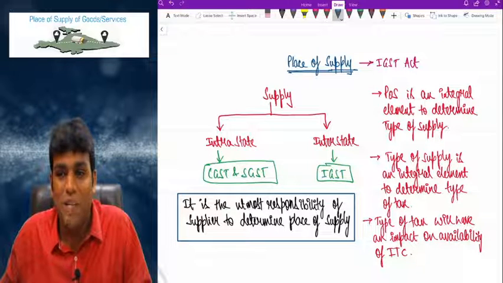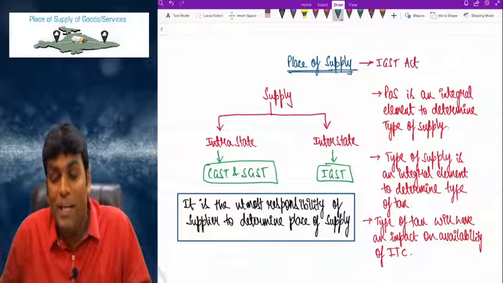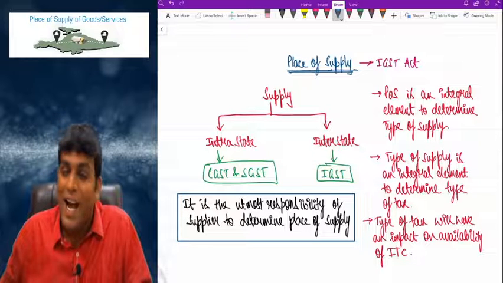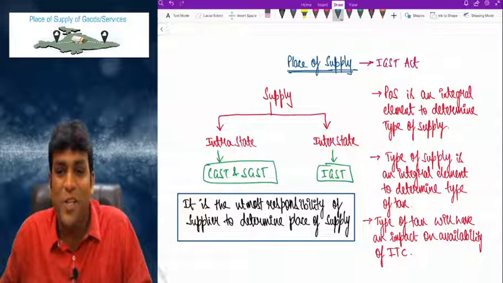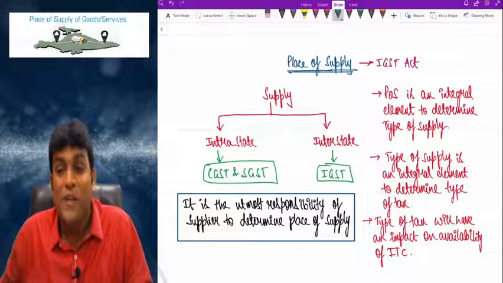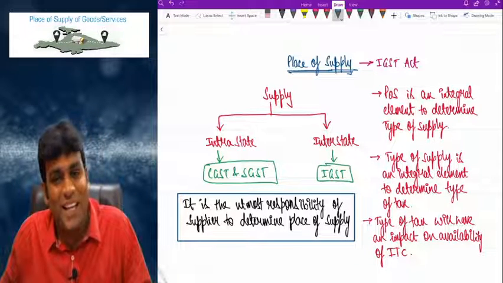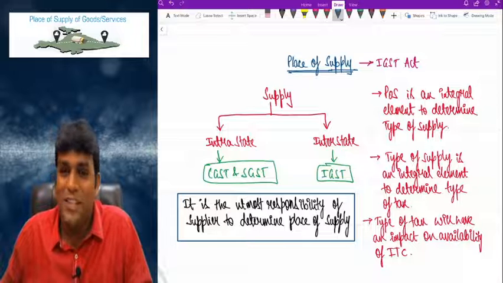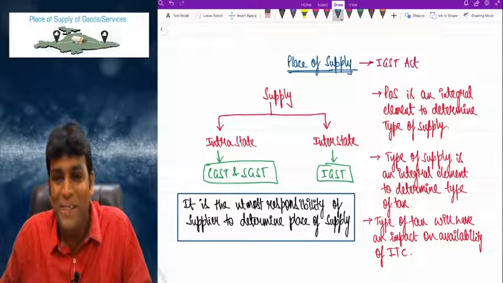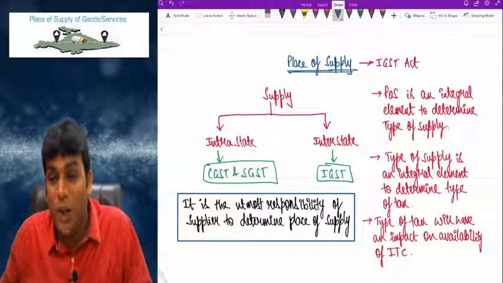I repeat one more time: practically, people are playing so many games to convert a CGST, SGST transaction into an IGST transaction so that they can happily avail and enjoy input tax credits. But government will not keep quiet. Clear? I'm sure we got full clarity on all these points.